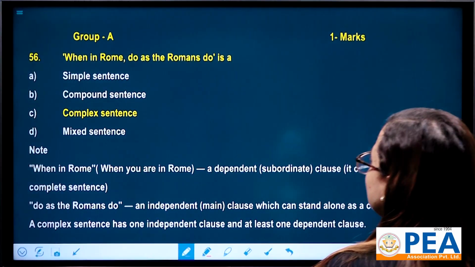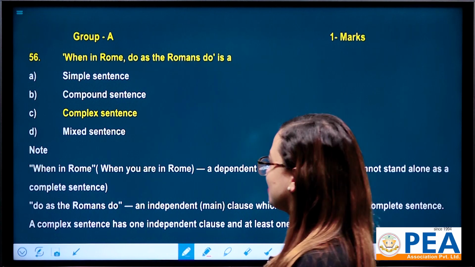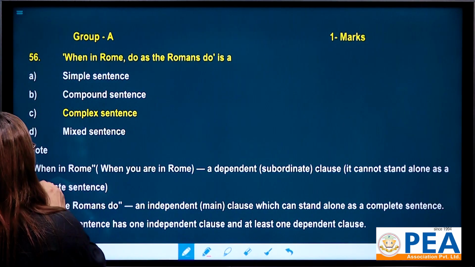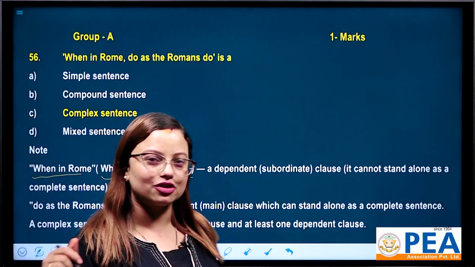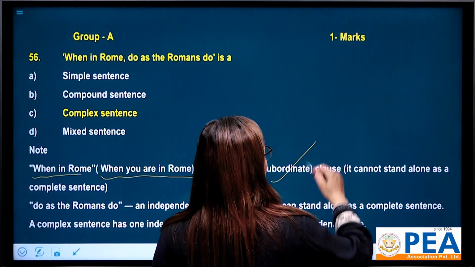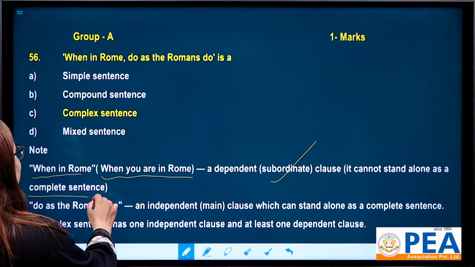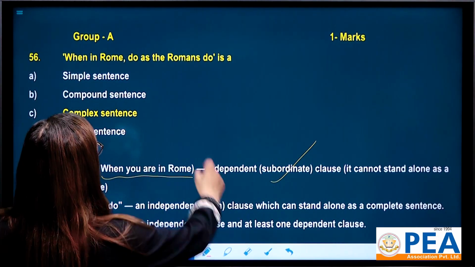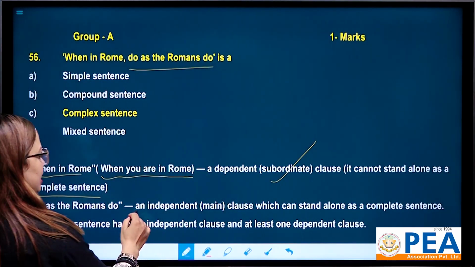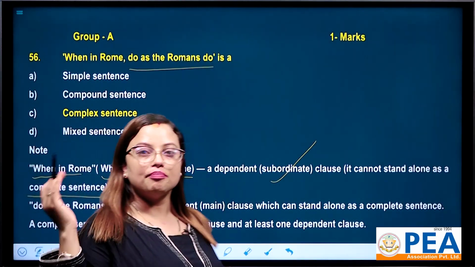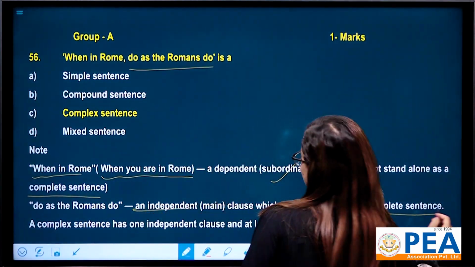When in Rome, do as the Romans do. Okay, it's a complex sentence, no doubt. When in Rome means when you are in Rome. It is a dependent or let's say subordinate clause. It cannot stand alone as a complete sentence, right? So, do as the Romans do is an independent or let's say main clause, which can stand alone as a complete sentence.